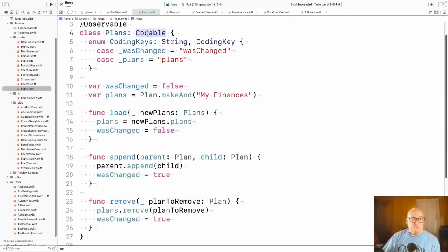Plans is codable, so it can be automatically written out, and it has this was changed flag. So when you call remove, it calls plan.remove. This name maybe could be better, but it's the top level plan in our system. So it's the top of the tree basically. So you call remove and you set the changed flag.